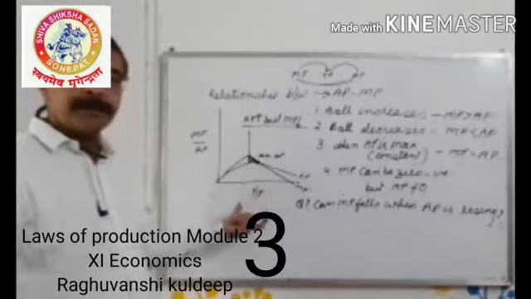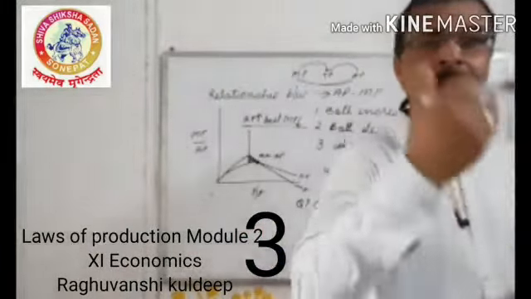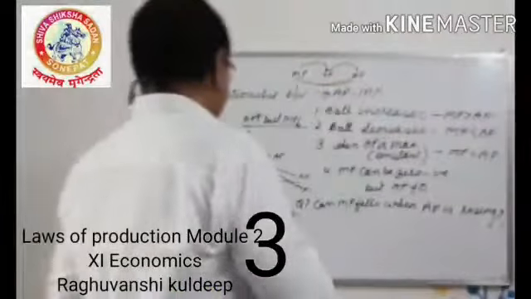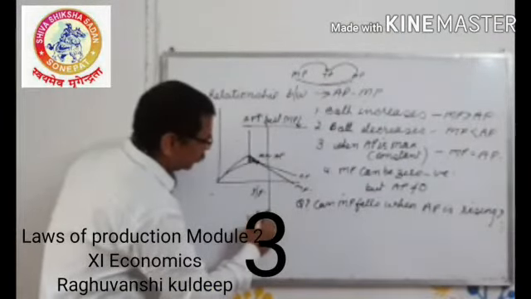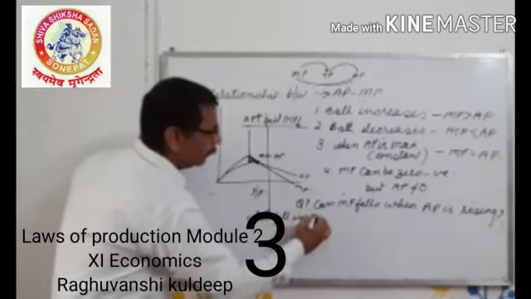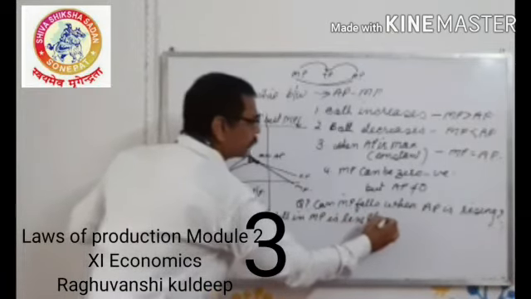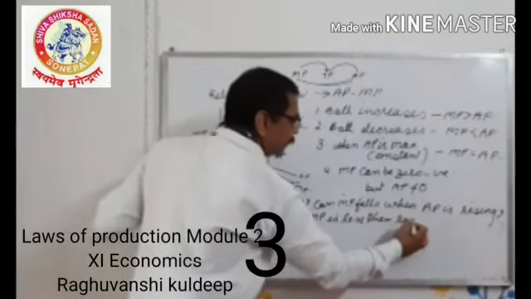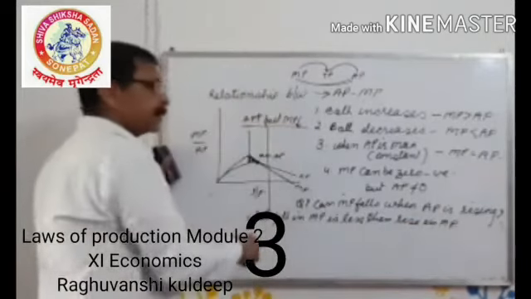And this happens when the fall in MP is less than the rise in AP. In those circumstances it happens.